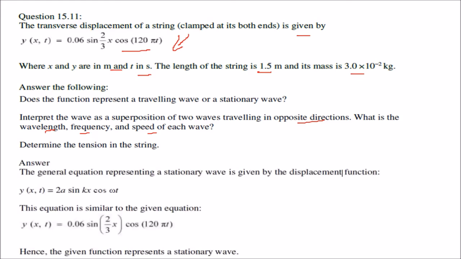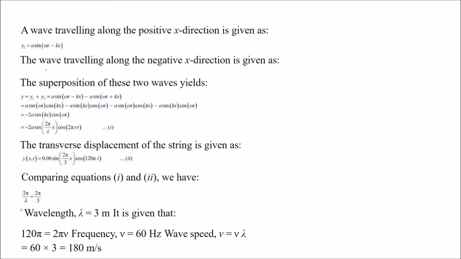See, the general form of any stationary wave equation is given by the displacement function y(x, t) equal to 2a sin kx cos omega t. If you see, these two are matching somewhat, so the equation is similar to this equation. Now we compare. This 2a is equal to 0.06, k is equal to 2 by 3, omega is equal to 120 pi. So everything is known. If we compare, the given function represents a stationary wave.